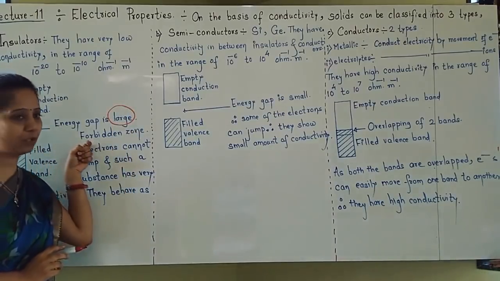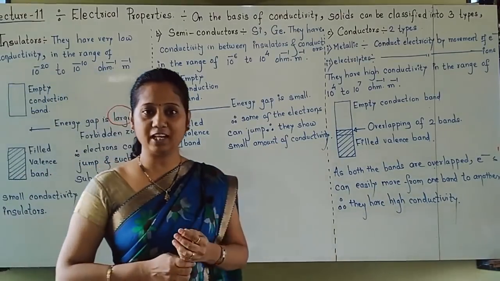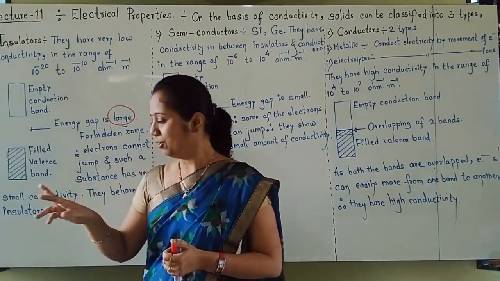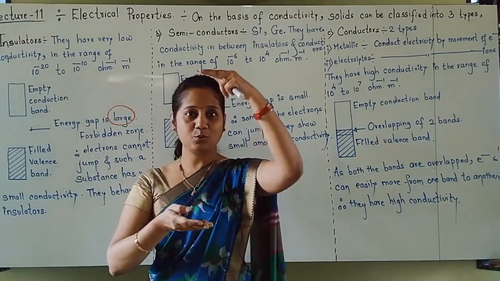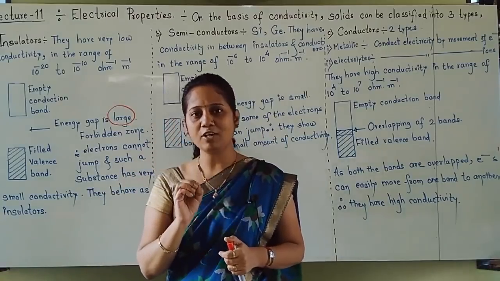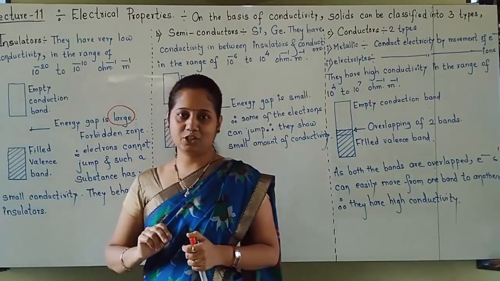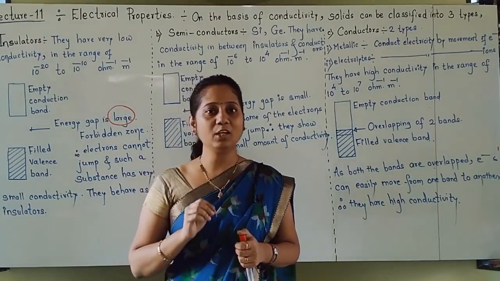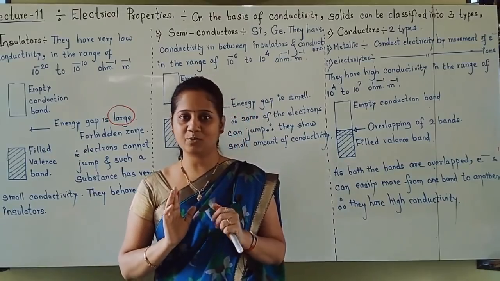As this gap is large, it is difficult for the electron to jump from the valence band to the conduction band. Due to the large gap, electrons cannot jump easily from valence band to conduction band, and that is why they have low conductivity. I hope you understood insulators very well.